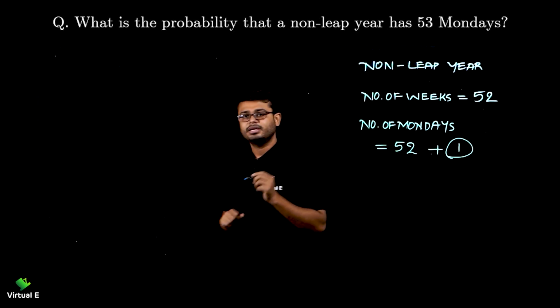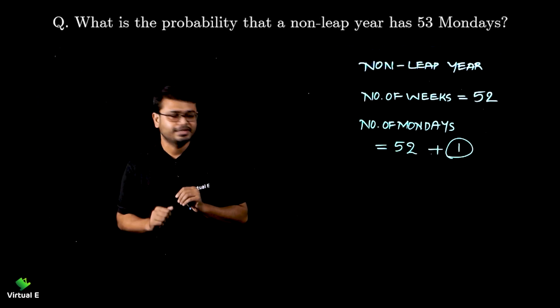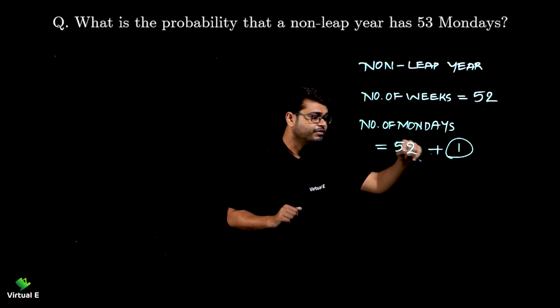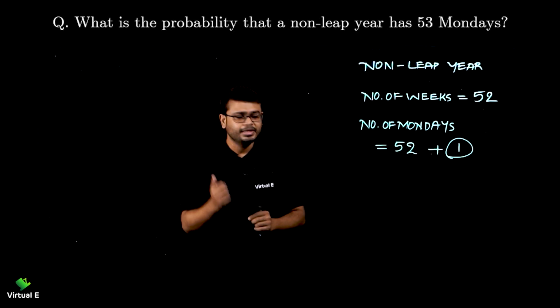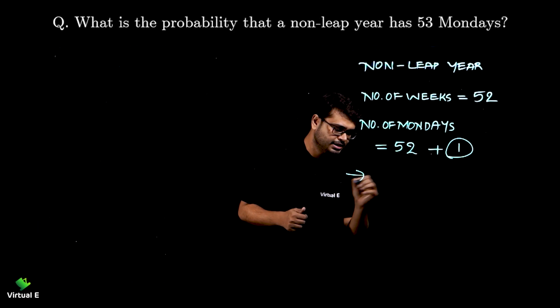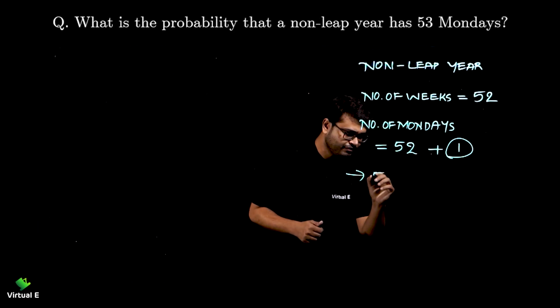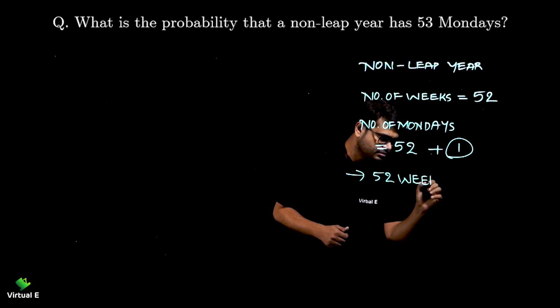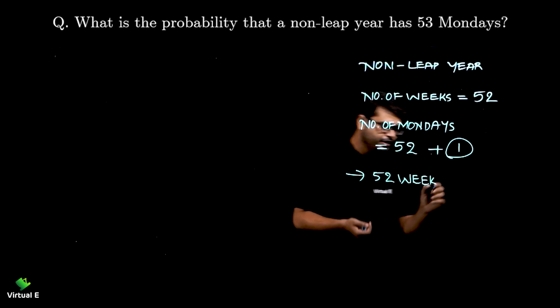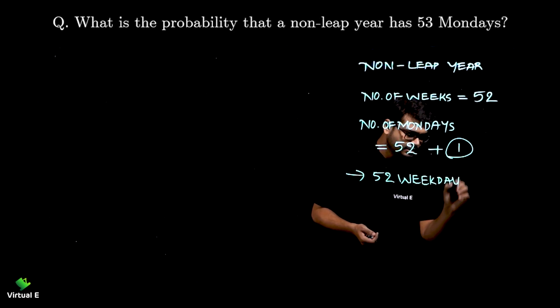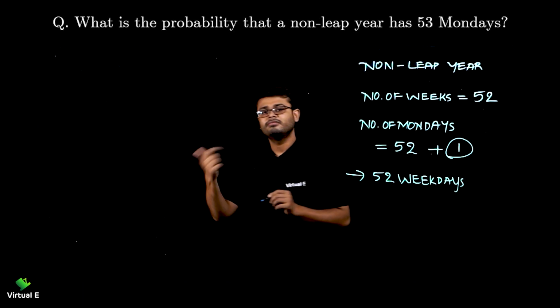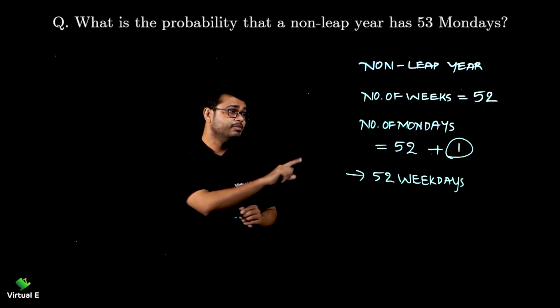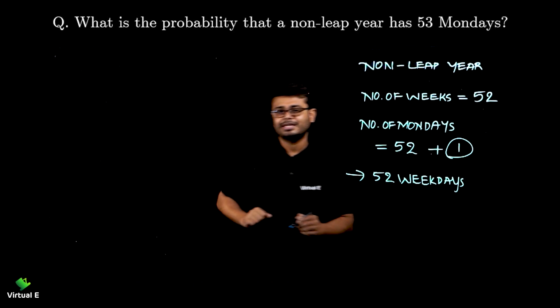This is the basic idea. Now let's understand. When we have 52 weeks, there are already 52 Mondays and we want 1 extra.